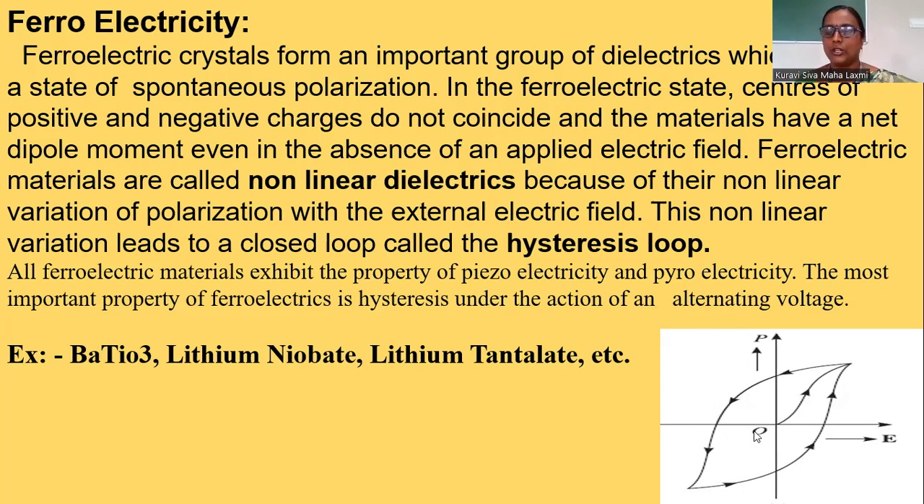Beyond this position, when we increase the field, the loop comes toward this direction, and in the negative direction it reaches the maximum point. Now when we reduce the field, it follows this path and reaches this point. This entire loop is known as your hysteresis loop. How can we define ferroelectricity? The dielectric materials which exhibit the hysteresis loop are known as ferroelectric materials, and the entire process is known as ferroelectricity.